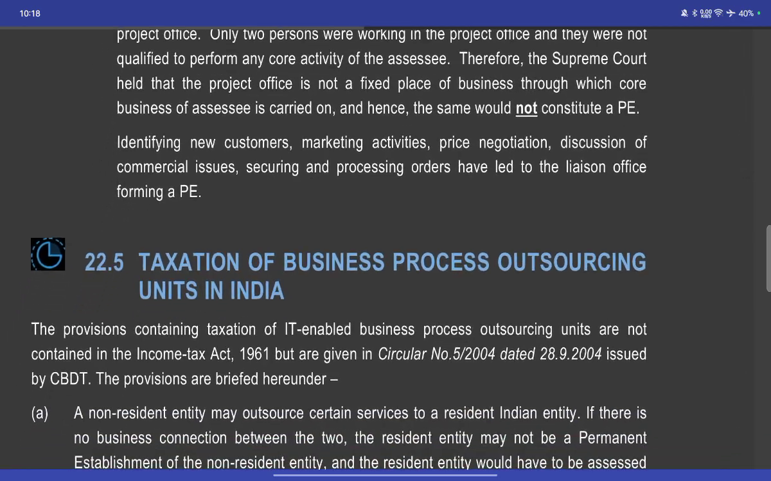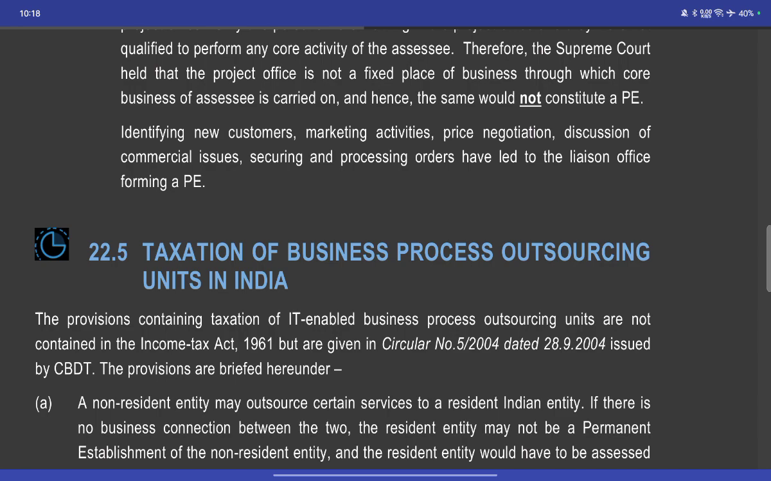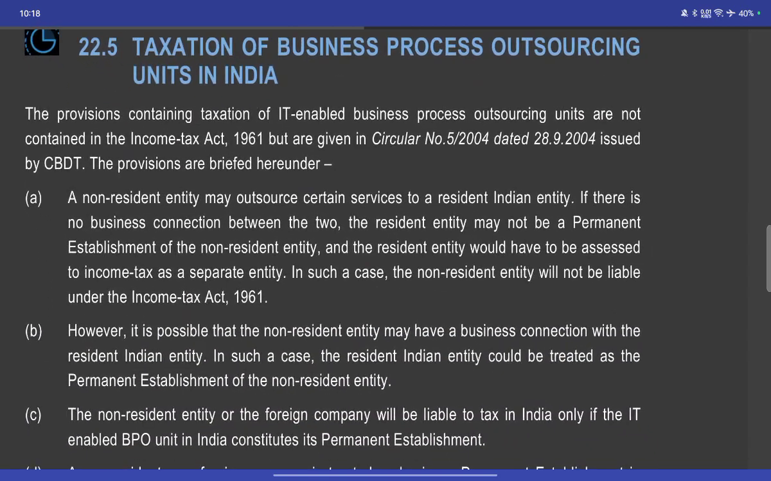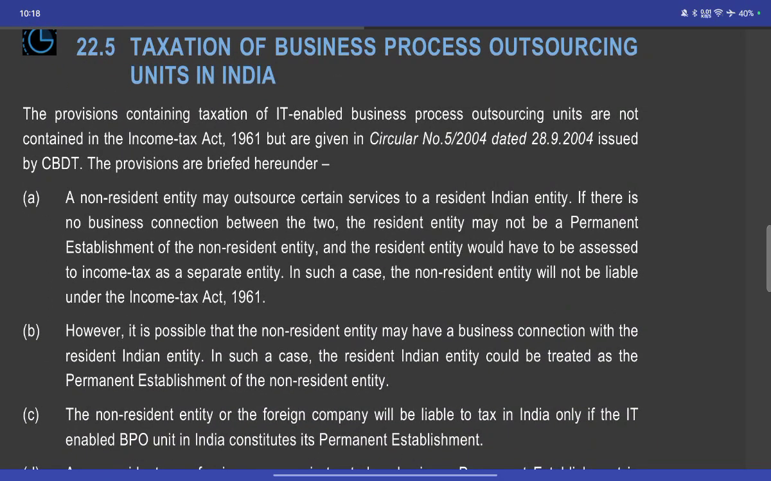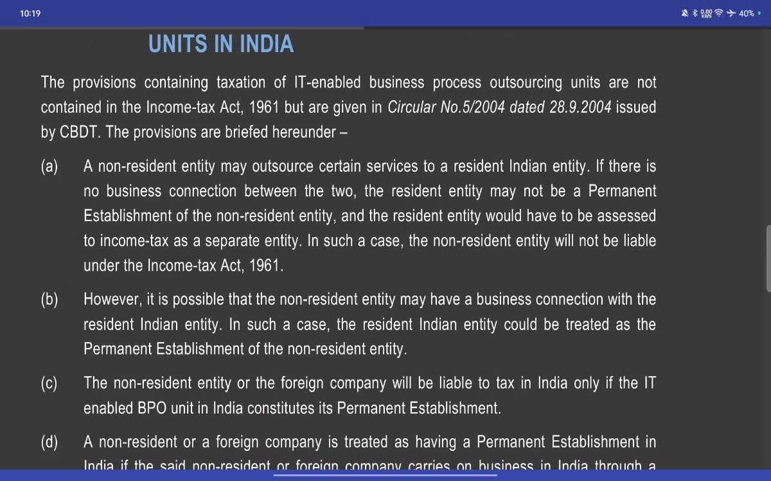Identifying new connections, marketing activities, price negotiation, discussion of commercial issues, and securing and processing orders are activities beyond a liaison office and may create a PE. Taxation of business process outsourcing units in India: the provisions on the taxation of IT-enabled business process outsourcing units are not contained in the Income Tax Act 1961, but Circular 5/2004 dated 28 September 2004 issued by the CBDT provides them, and they are briefly described.